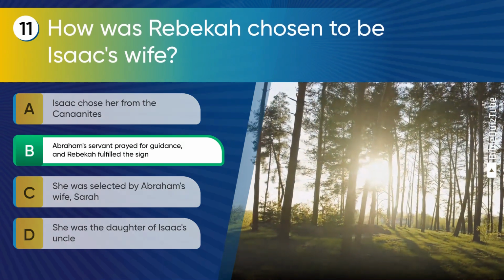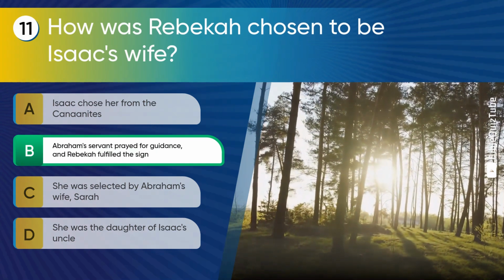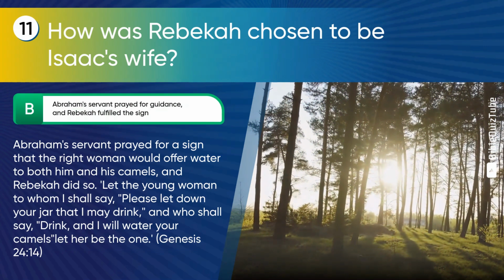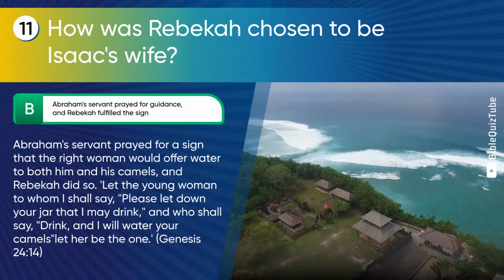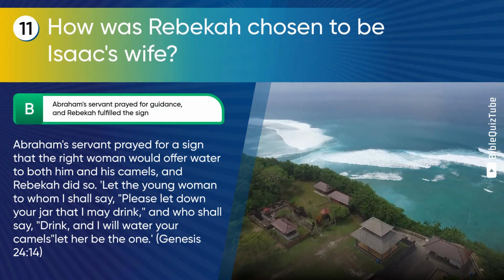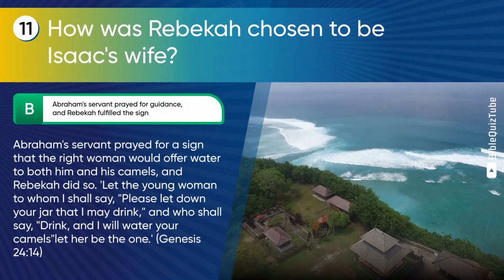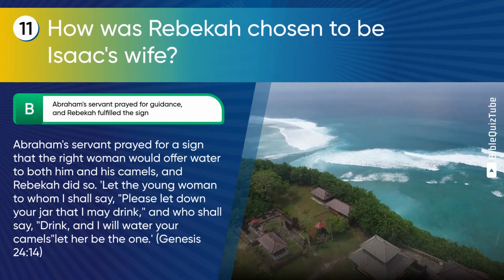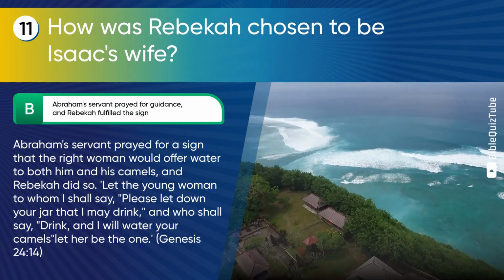The correct answer is B. Abraham's servant prayed for guidance, and Rebekah fulfilled the sign. The explanation. Abraham's servant prayed for a sign that the right woman would offer water to both him and his camels, and Rebekah did so. "Let the young woman to whom I shall say, 'Please let down your jar that I may drink,' and who shall say, 'Drink, and I will water your camels,' let her be the one." Genesis chapter 24 verse 14.